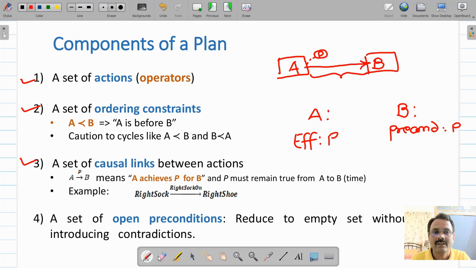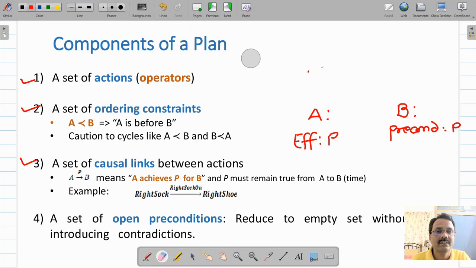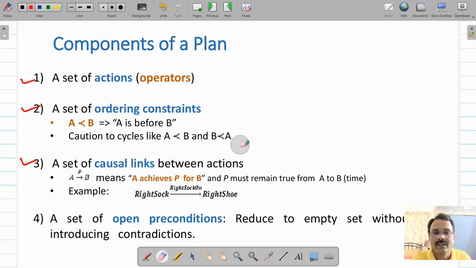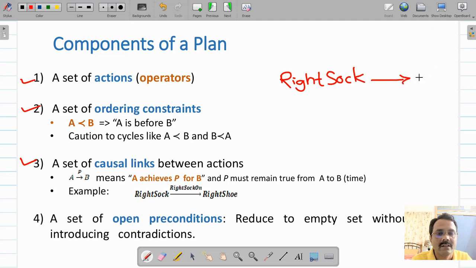For example, let us see the example that we have discussed earlier. You are getting ready in the morning. The initial step is wearing right sock, and then you will be performing wearing right shoe. To convert your step from right sock to right shoe, in between, right sock on should be true all the time.